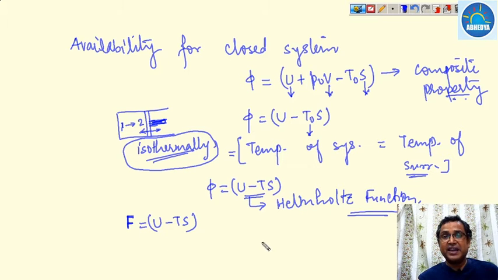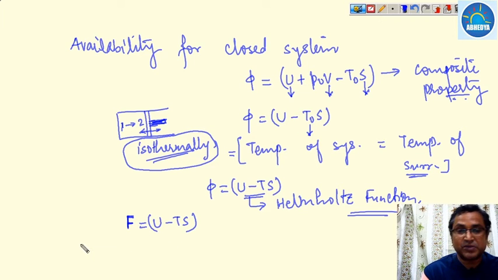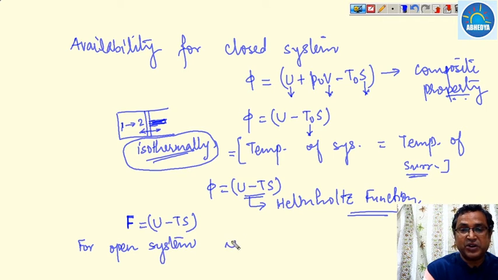In the same way, we have discussed open systems also. For an open system, the availability factor is H minus T0S, where T0 is the temperature of the surroundings, while H and S are the enthalpy and entropy of the system.